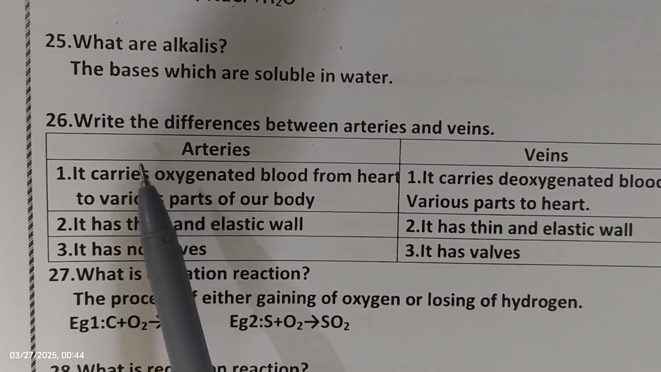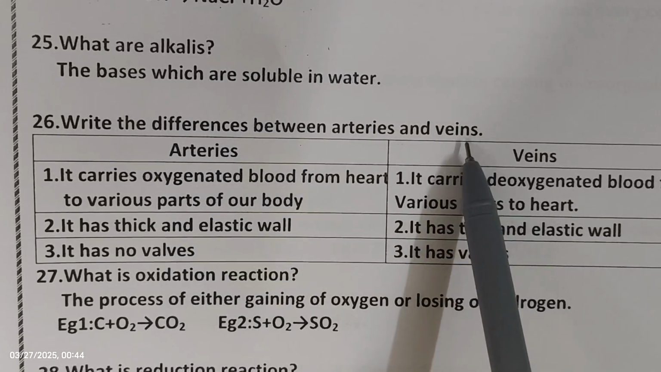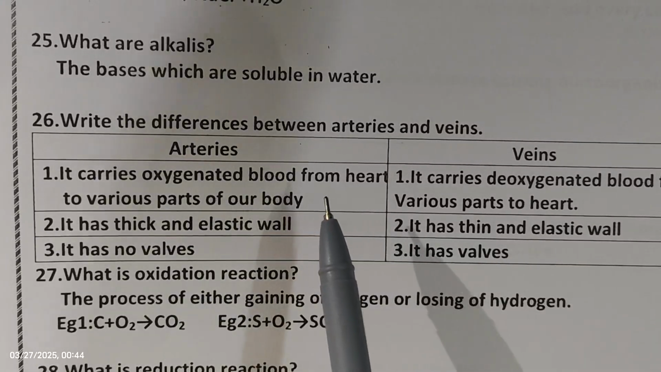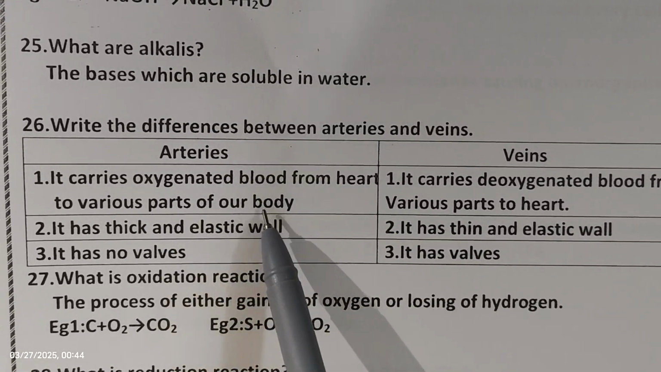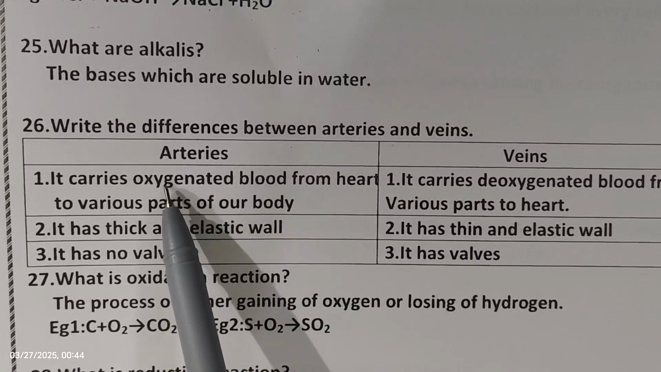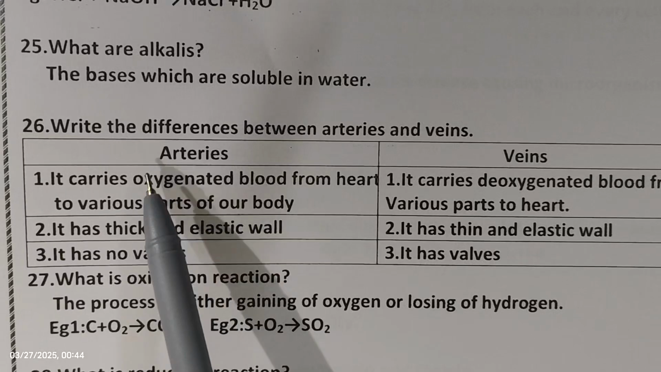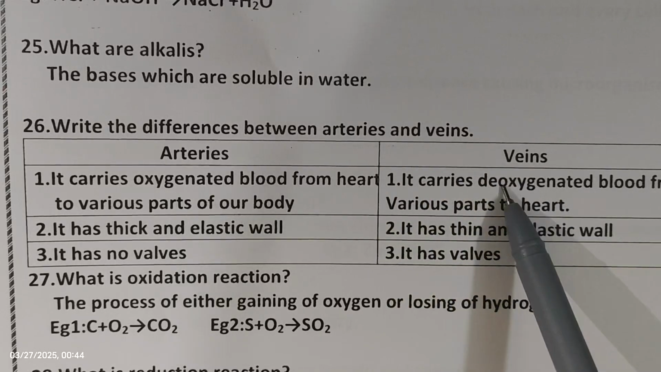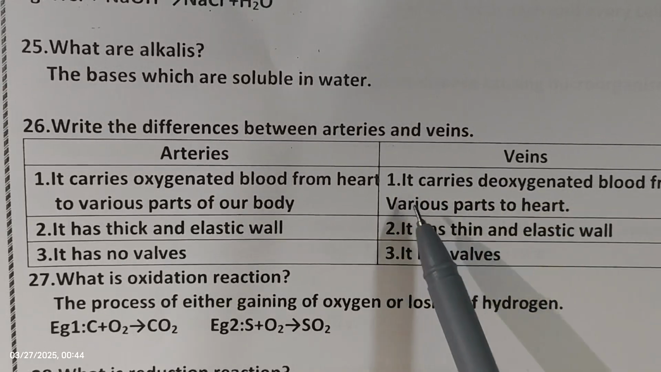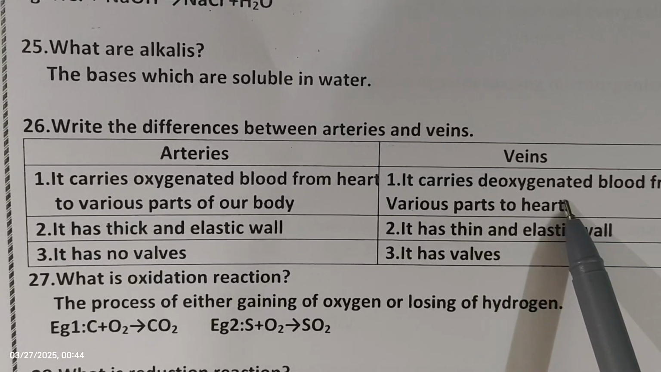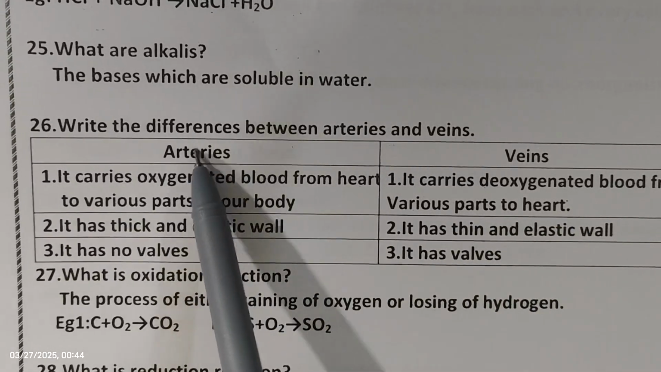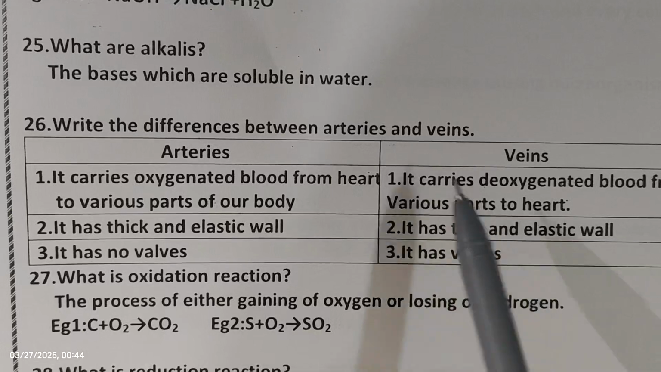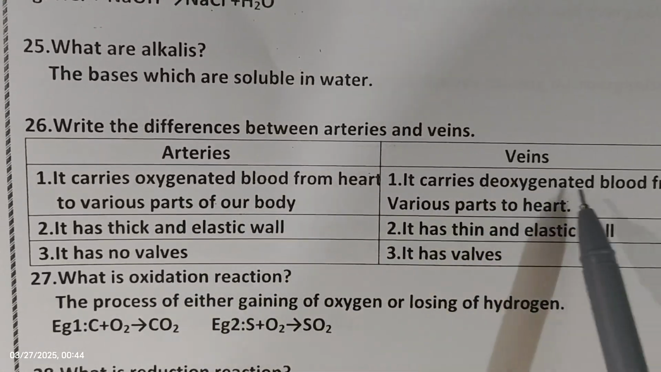Next, the difference between arteries and veins. Arteries carry oxygenated blood from the heart to various parts of our body. Veins carry deoxygenated blood from various parts to the heart. How can you remember? Arteries go from the heart to various parts, veins from various parts to the heart. Arteries are oxygenated, veins are deoxygenated.